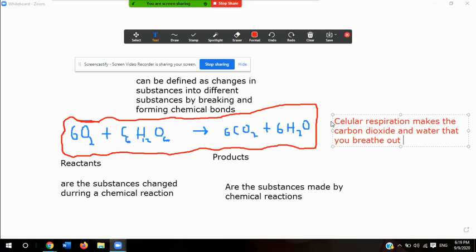And what energy does is it allows certain reactions to occur. So, again, cellular respiration breaks down oxygen and sugar into carbon dioxide and water, which is the carbon dioxide and the water vapor that we breathe. But the question is, what causes this? What happens?